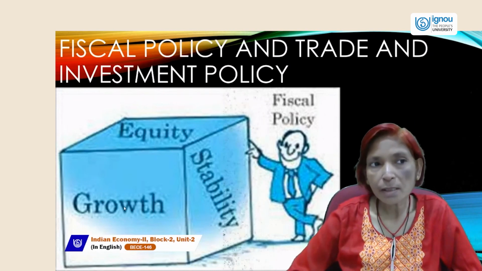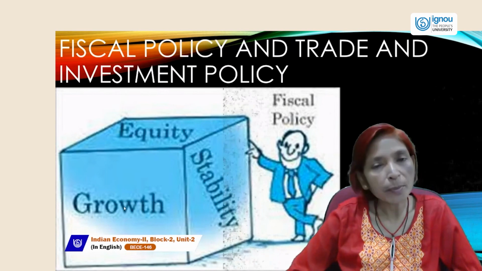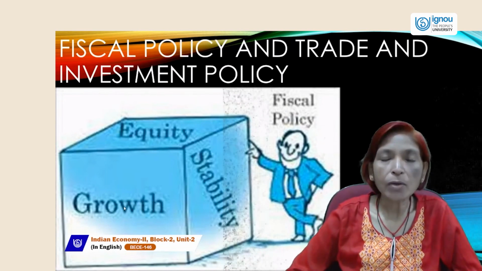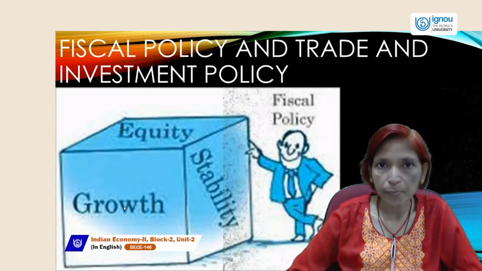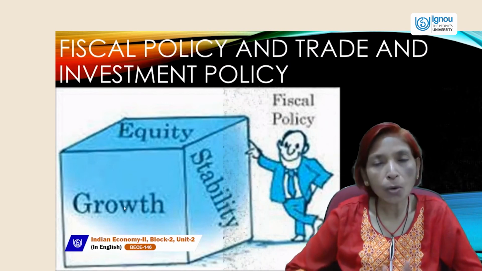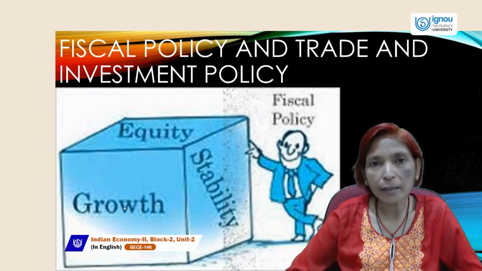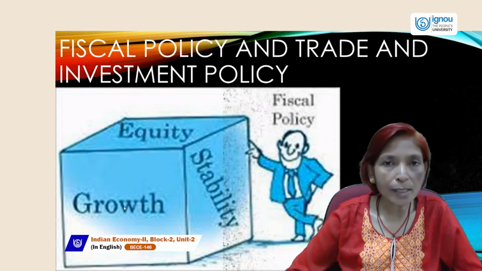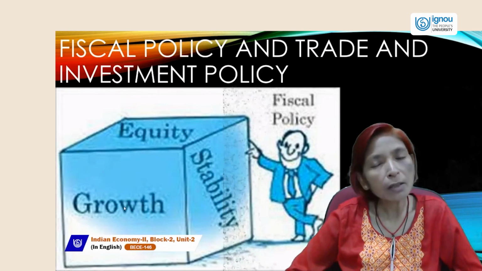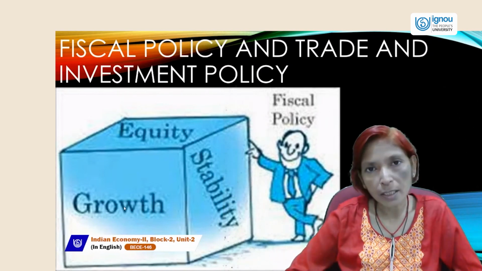Now today we will discuss fiscal policy and trade and investment policy, which are also related to macroeconomic policies. Macroeconomics, you know, always studies whole units of the economy in totality, like aggregate demand, aggregate supply, total saving, total investment, national income, theory of employment, balance of payment, foreign exchange rate, etc.